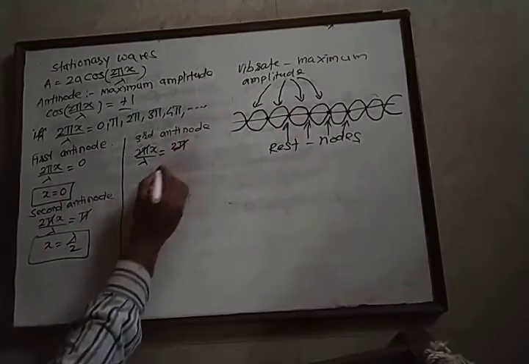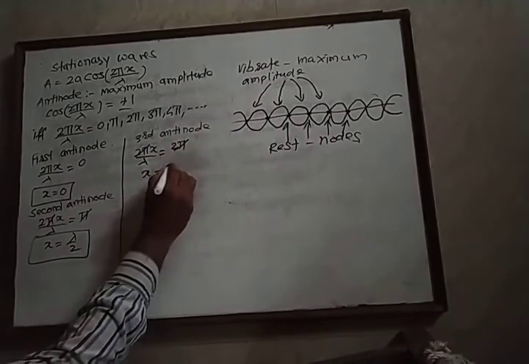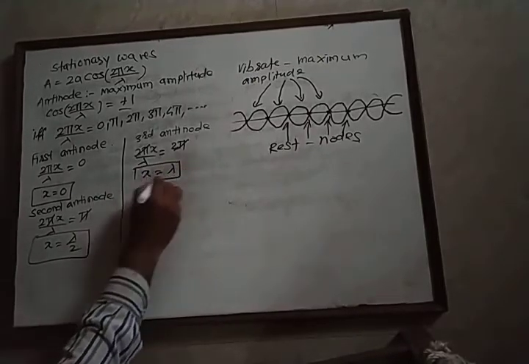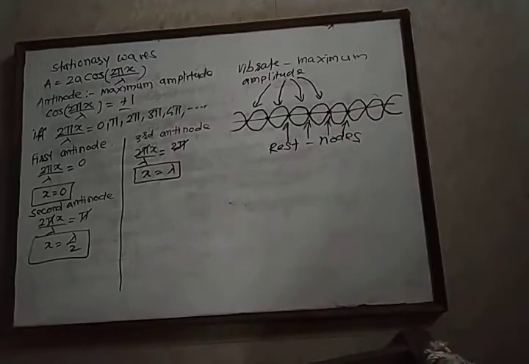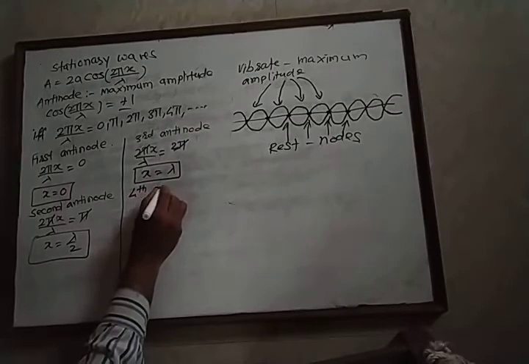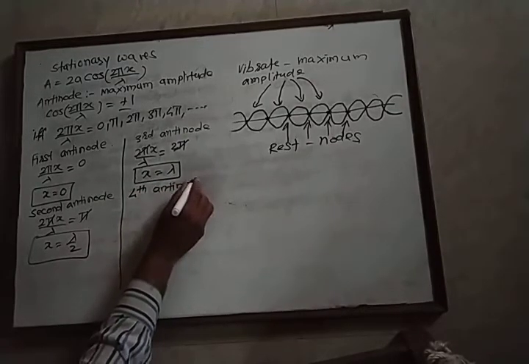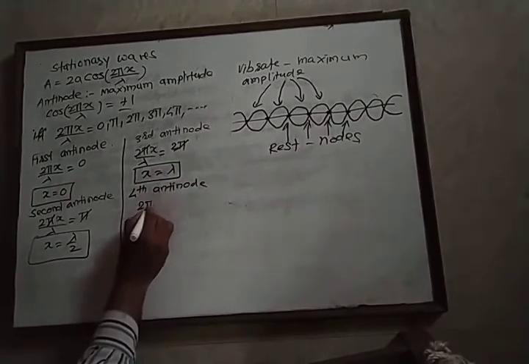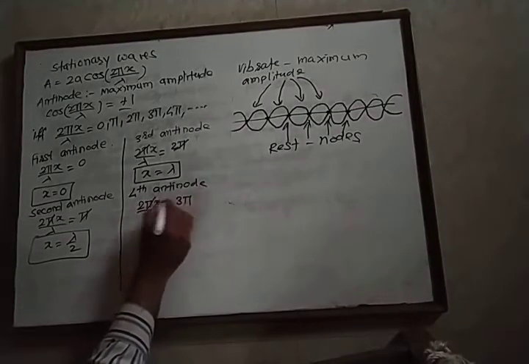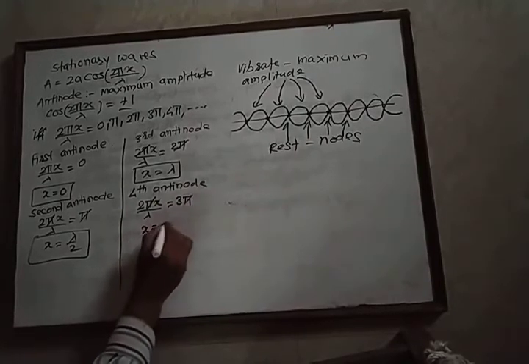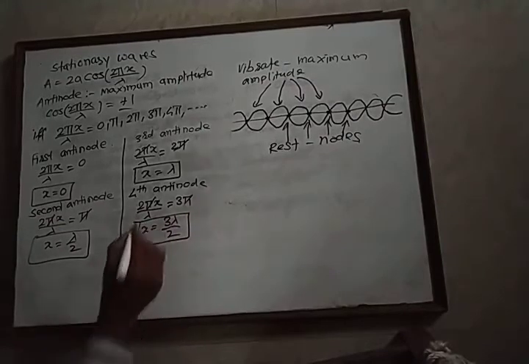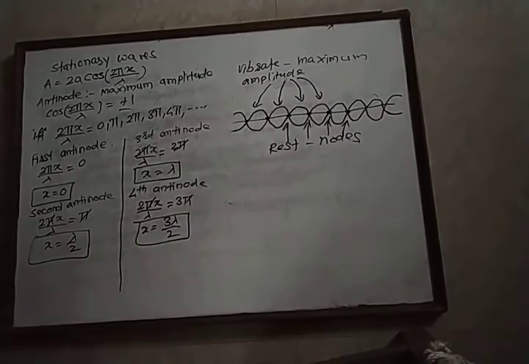If we simplify this, then we get x equal to lambda. This is the distance of the third antinode on a stationary wave from the origin. Similarly, the fourth antinode is obtained when 2πx upon lambda is equal to 3π. π gets cancelled and x is equal to 3 lambda by 2. This is the distance of the fourth antinode from the origin of the wave.